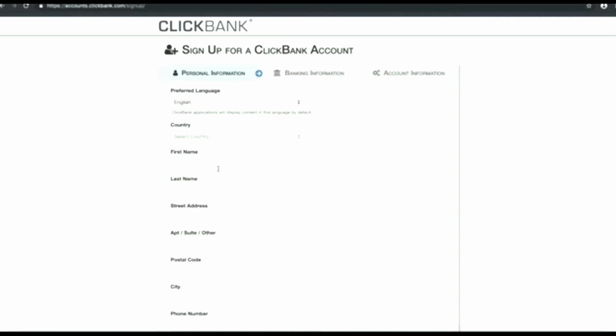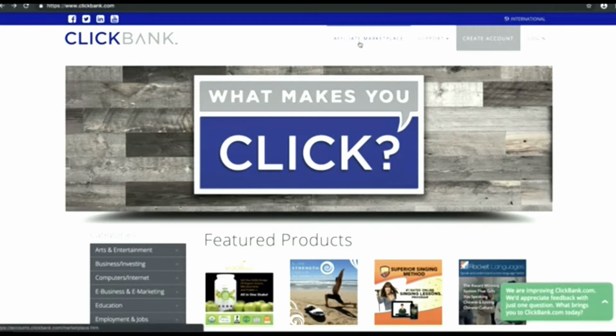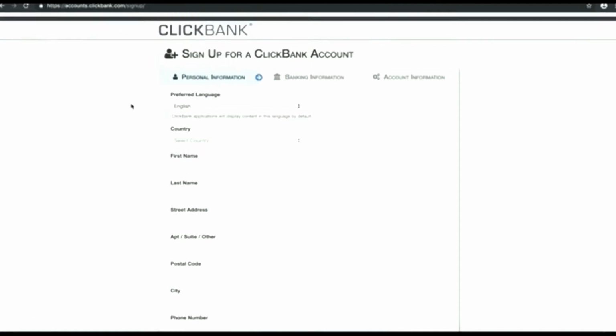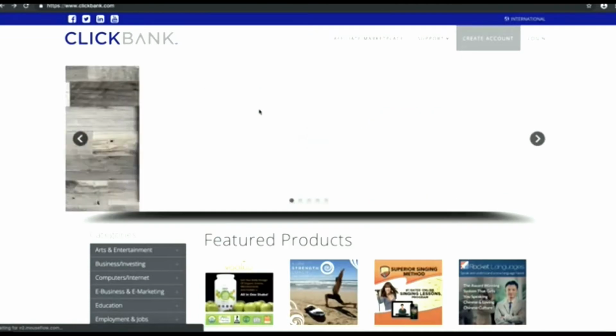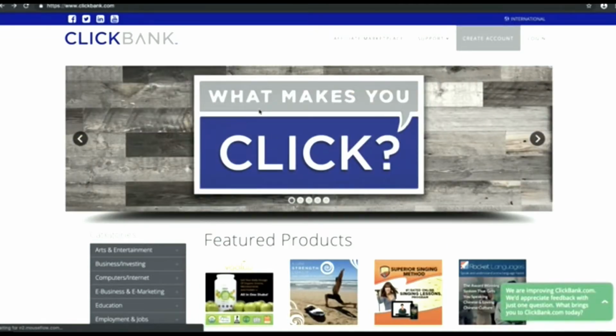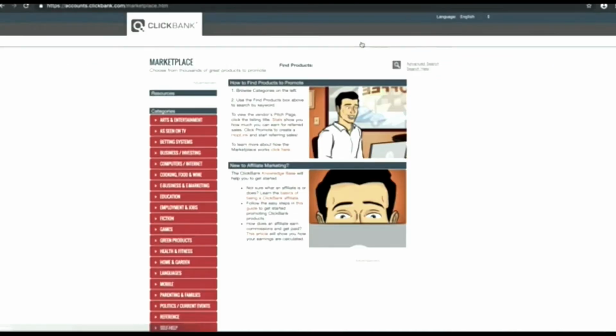So the next thing, when we have signed up for ClickBank, you want to go and click on affiliate marketplace. And I forgot to say, if you have any problems signing up to ClickBank, just go and ask support what the problem is. They're going to solve it 100% for you guys, so you don't need to worry about that. So just click here on support, and you can go on affiliate support and ask them any questions that you have. So the next thing that you want to do is click on affiliate marketplace.